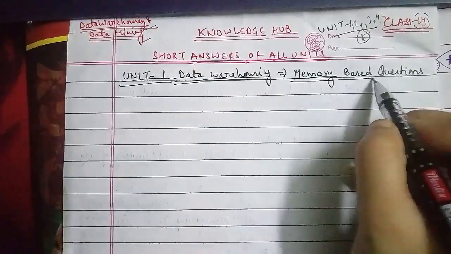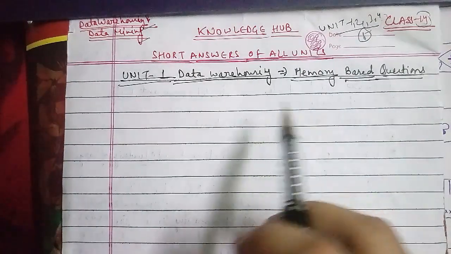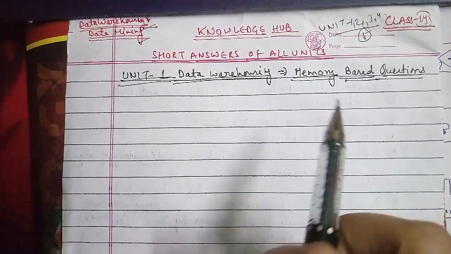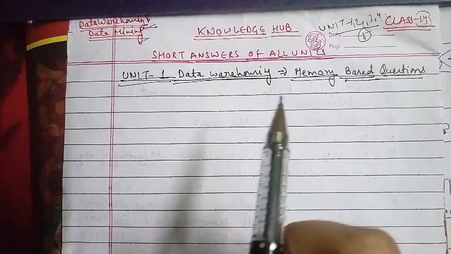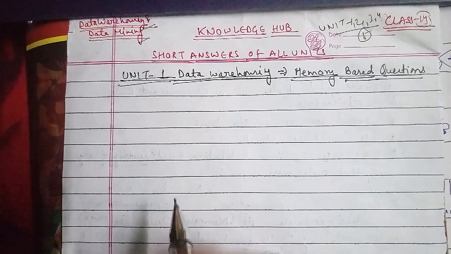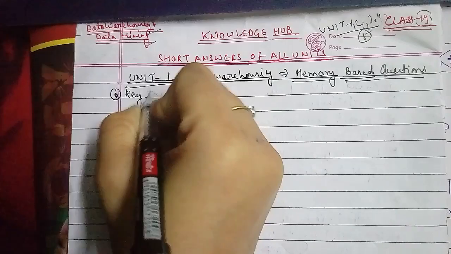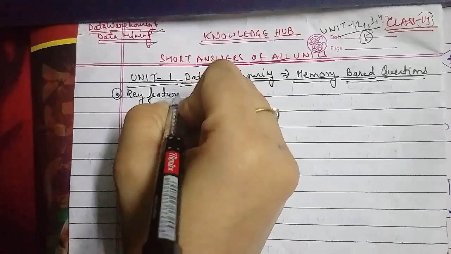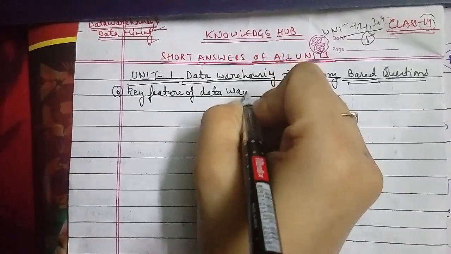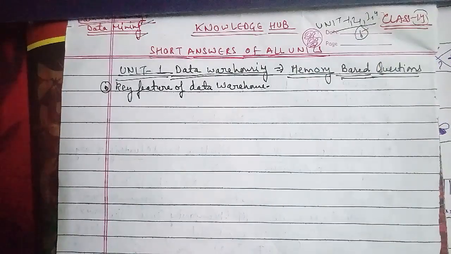In memory based questions, the first question we'll discuss is: what are the key features of a data warehouse? This has been asked as a possible 2 marks question, which is a memory based question. We have 4 key features of a data warehouse.